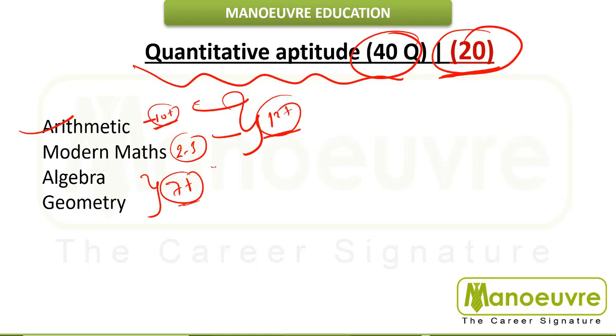And if you can prepare algebra and geometry, that is another advantage, because in algebra they ask very easy questions, quadratic and linear equation type, and then the geometry, all the area type of questions. Arithmetic topics are nothing but your percentage, profit and loss, ratio, proportion, partnership, simple and compound interest, time, speed, distance and work. Then modern maths: permutation, combination, probability.